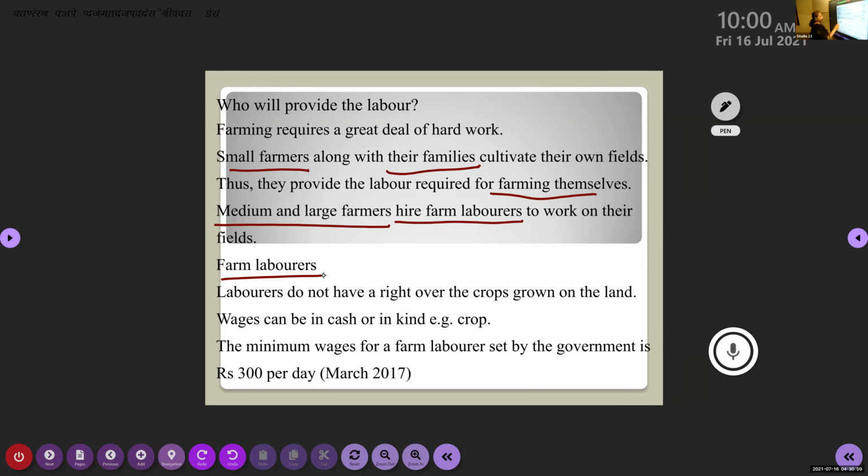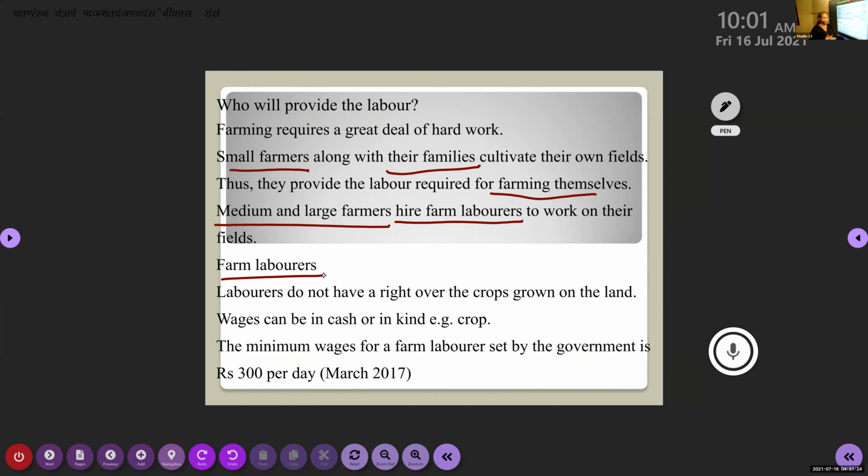Now, from where do we get these farm laborers? From where are they coming? Any idea? Do you think that every family in a village owns land? No. So there are some people who don't have land at all. So they should get employment, right?